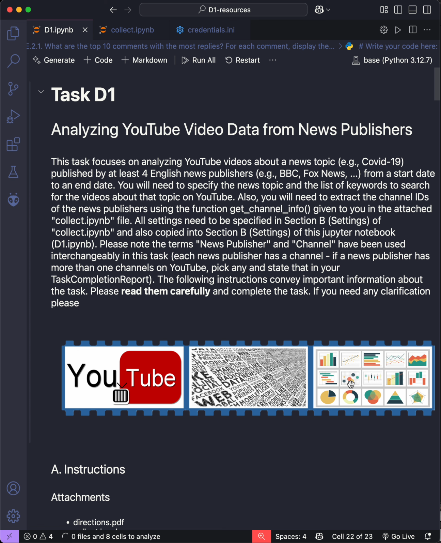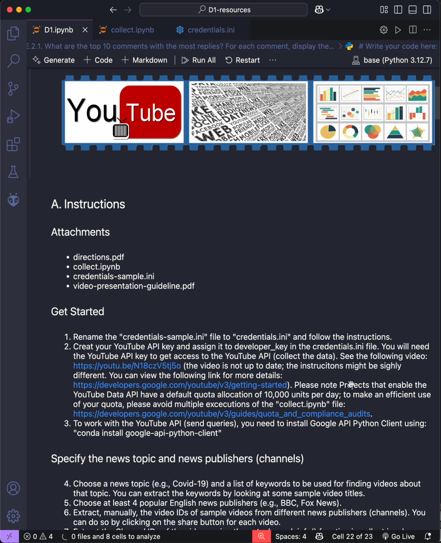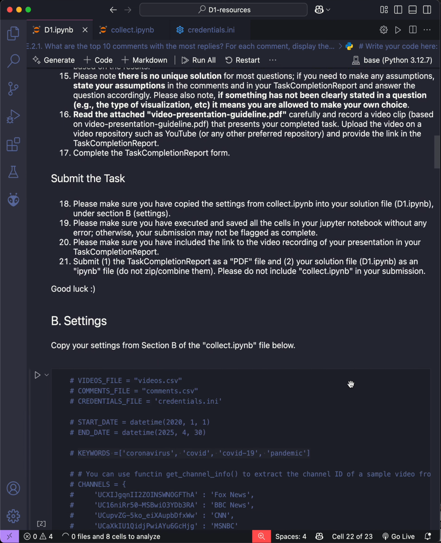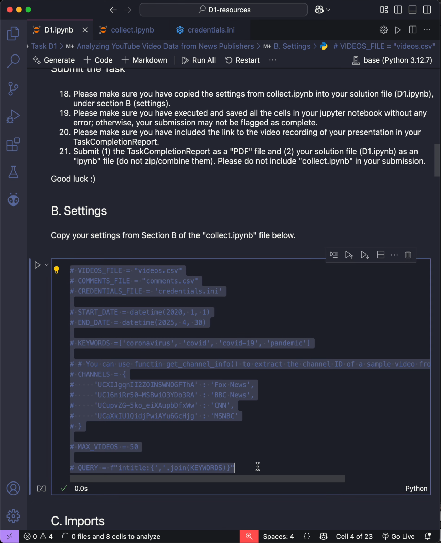224345482. And now I will present my task D1, analyzing YouTube video data for news purposes. In this task I will use the YouTube API to get data from YouTube, and then use that data to analyze the behavior of the viewers or the trend of one topic. The topic I chose today is coronavirus, and here is the code chunk I copied from the collect file to paste right here to explain something.